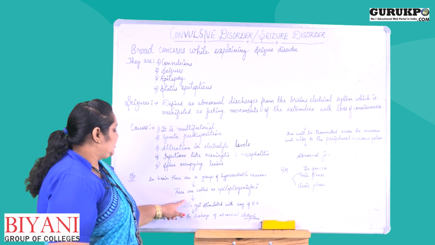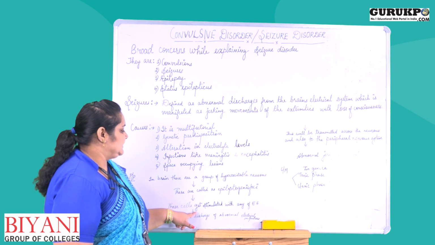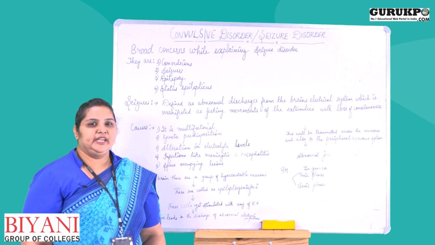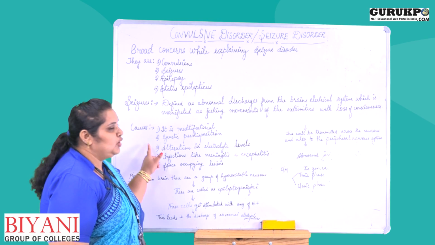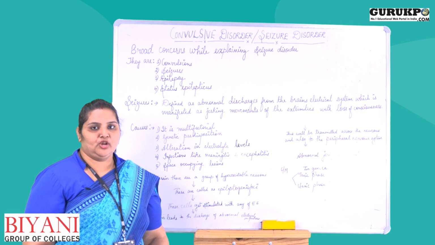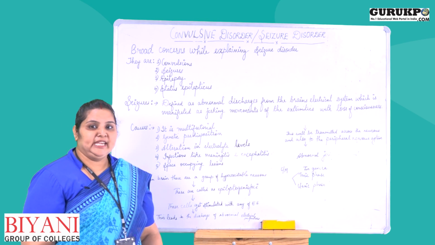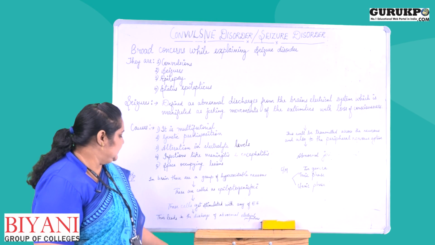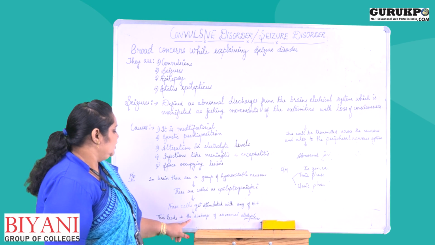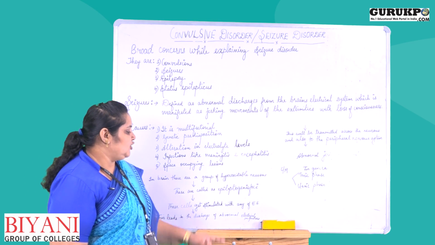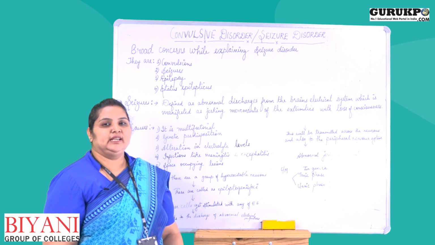As a result, these cells get stimulated by any of the etiological factors we have seen, and this leads to the discharge of abnormal electrical impulses.